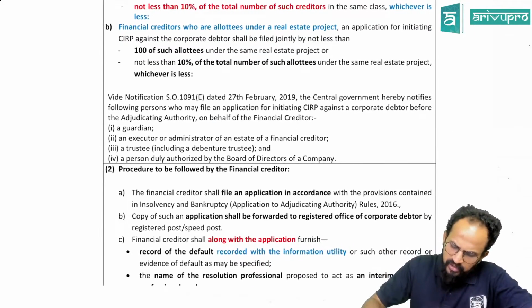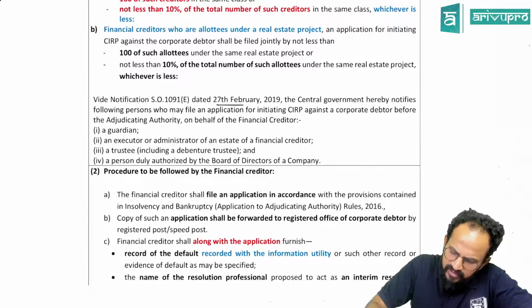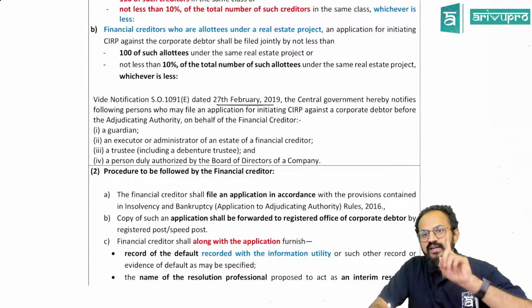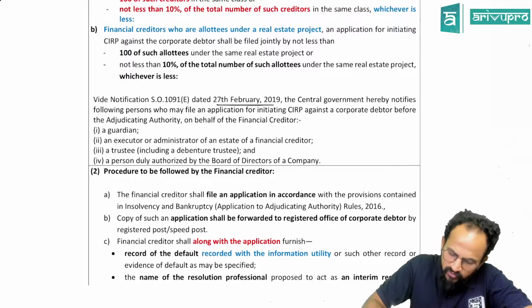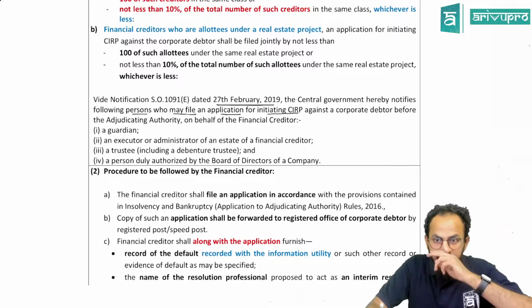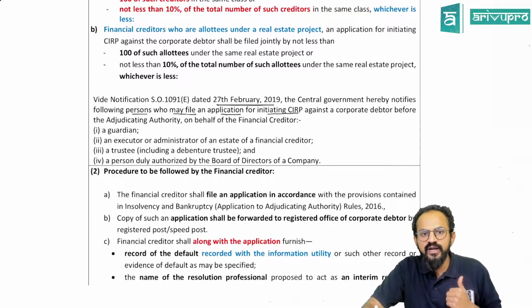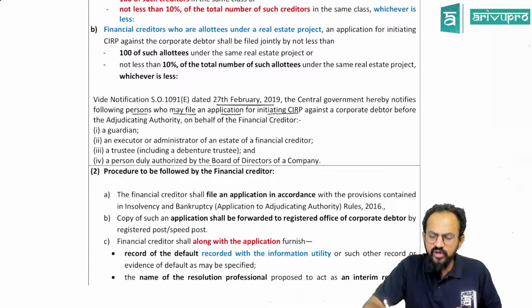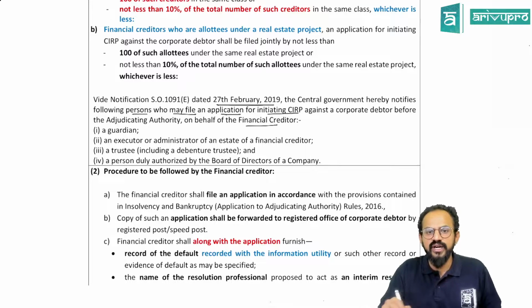There was a notification, people, dated 27 February 2019. The central government hereby notifies the following persons who may file an application for initiating CIRP against a corporate debtor before the adjudicating authority on behalf of the financial creditors.